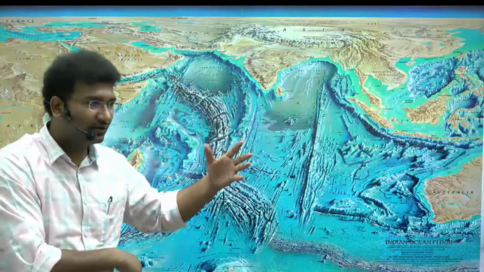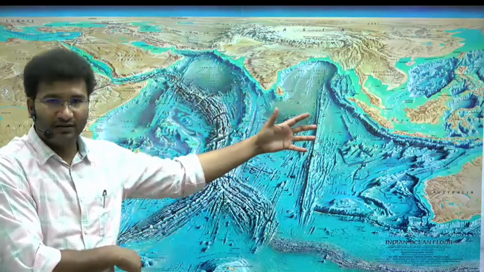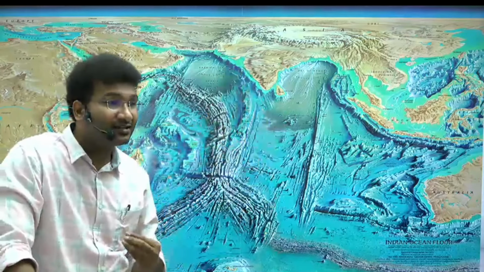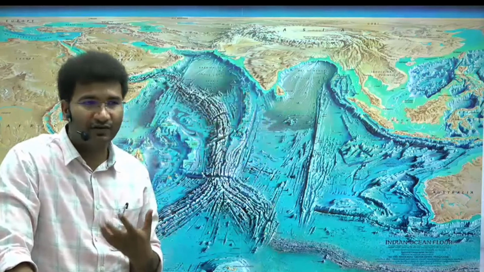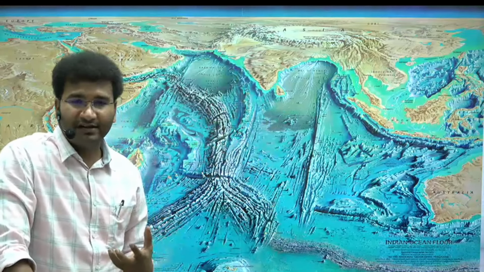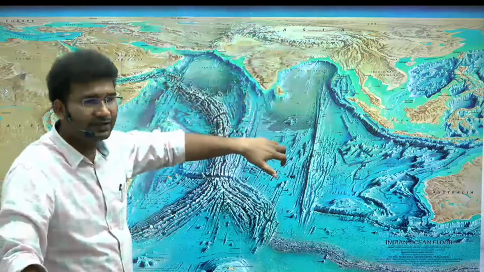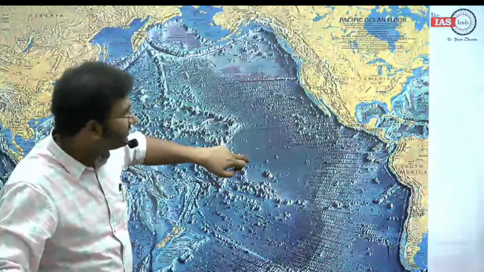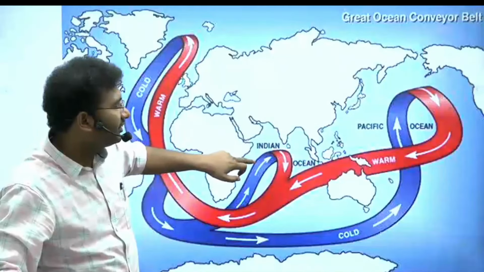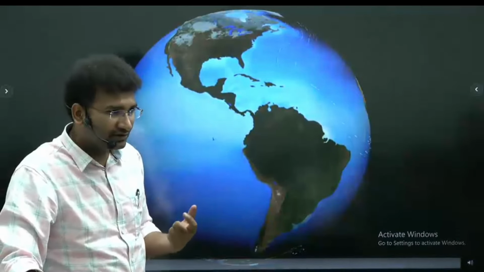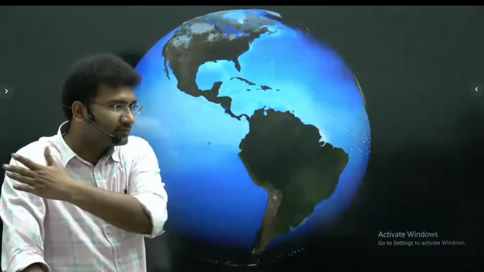Diversity of lives also in the ocean than on the land. So overall, we are supposed to study oceans because oceans are considered to be the last resorts of our life. Every mineral that we are searching, one day you'll exhaust all of the land and then you'll go and search for the ocean. Along with this, there's some more important aspect that you need to know, that is the movement of water. In oceanography, we'll also study how the water moves.